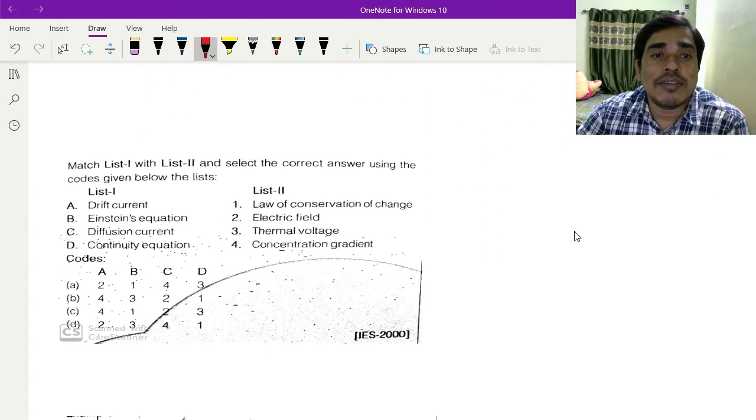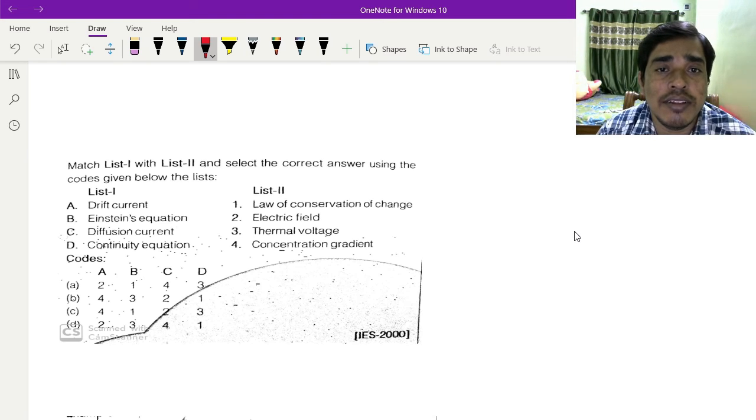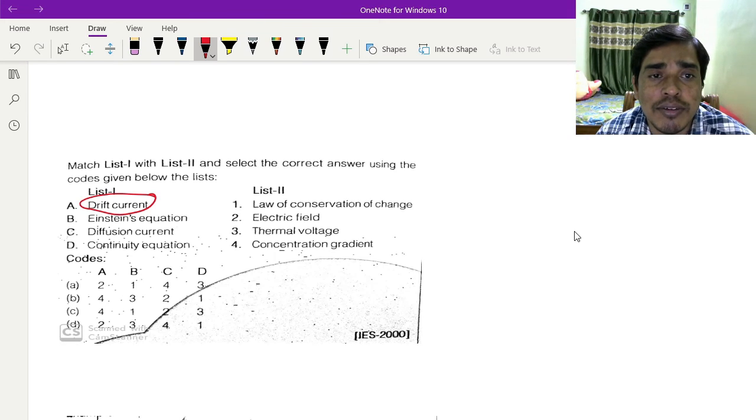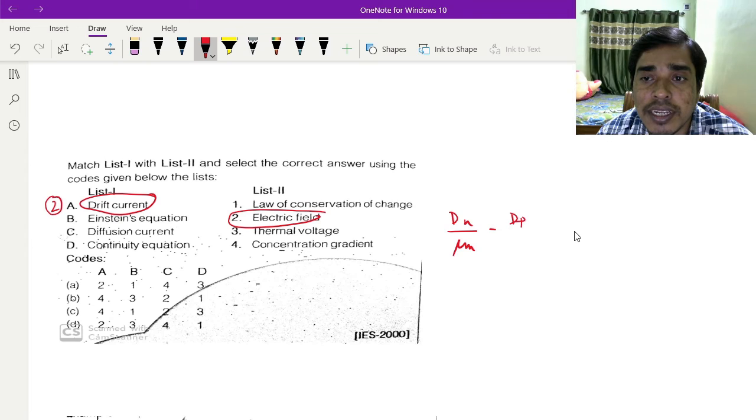Now there is another question, where you have to match. One is drift current. Drift current is related to electric field, so A will be 2. Einstein equation is given by Dn by mu n equals Dp divided by mu p equals Vt.